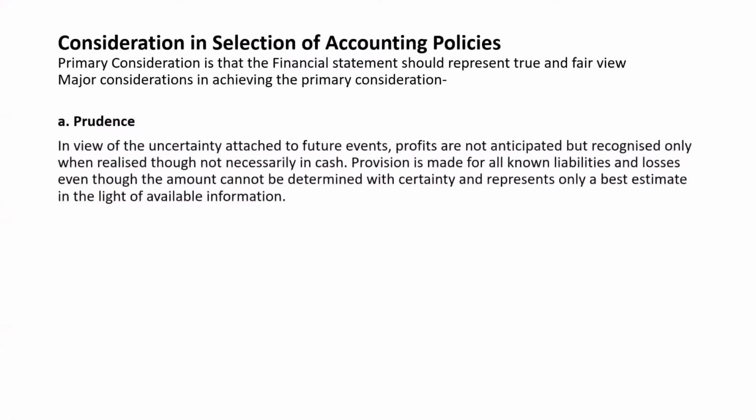In view of the uncertainty attached to future events, profits are not anticipated but recognized only when realized, though not necessarily in cash. Provision is made for all known liabilities and losses, even though the amount cannot be determined with certainty and represents only the best estimate in light of available information. So here prudence means provide for all known expenses but do not provide for anticipated incomes.